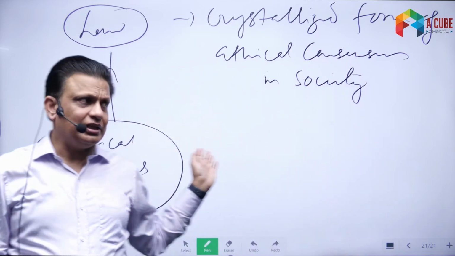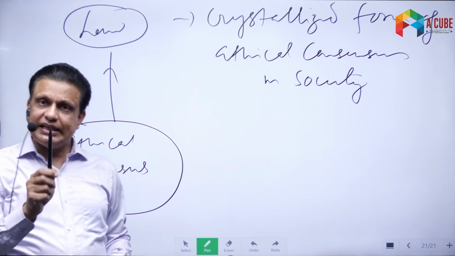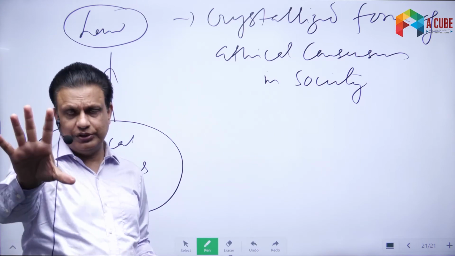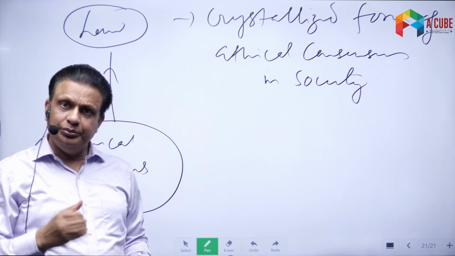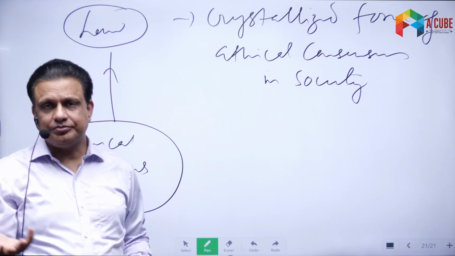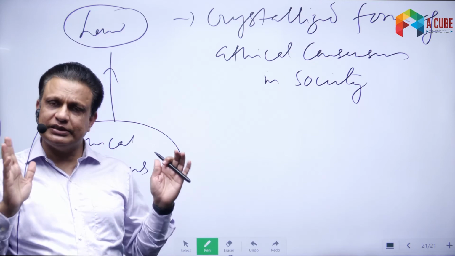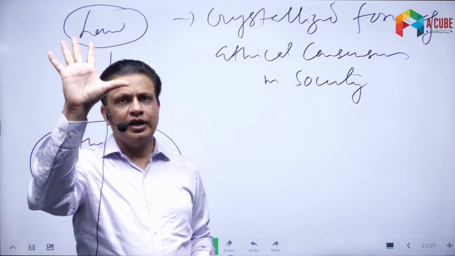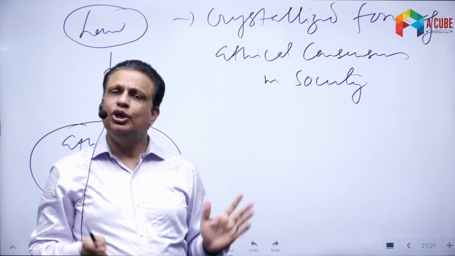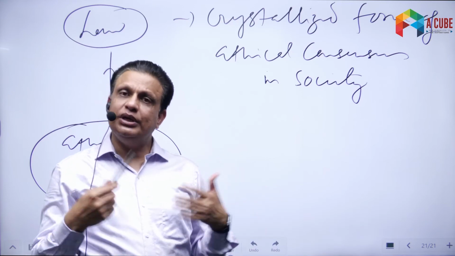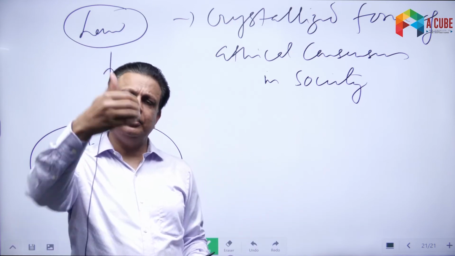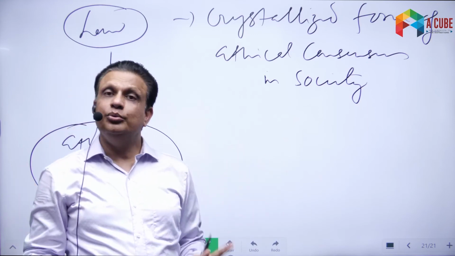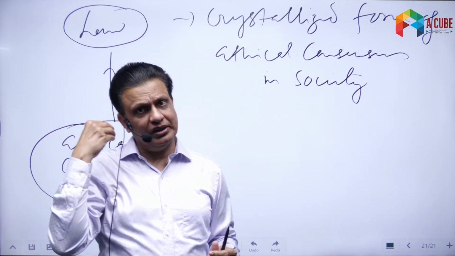What is the meaning of the term ethical consensus? In ethics, as we have seen earlier, there are a lot of controversies. What is right for me may be wrong for you, and what is wrong for me may be right for you, or vice versa. Ethics is highly controversial. Now suppose, for example, on one issue, we are 100 people in this classroom, and we have some controversy. Now we start talking to each other. I may convince you on some issue, you may convince me on some issue. And at the end of it, we arrive at a consensus. That is, all agree with that.